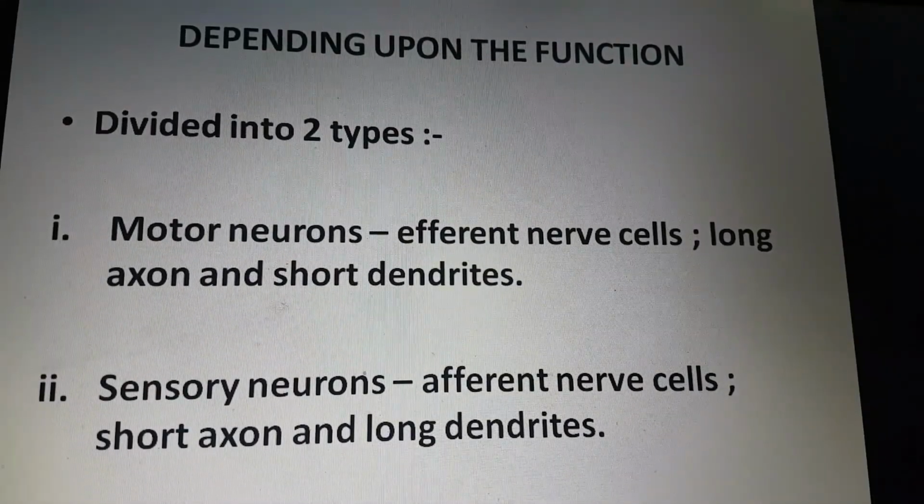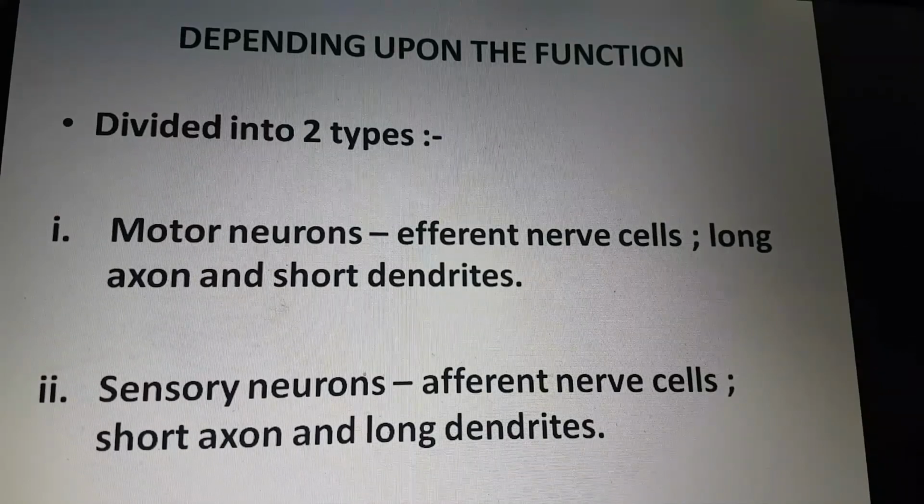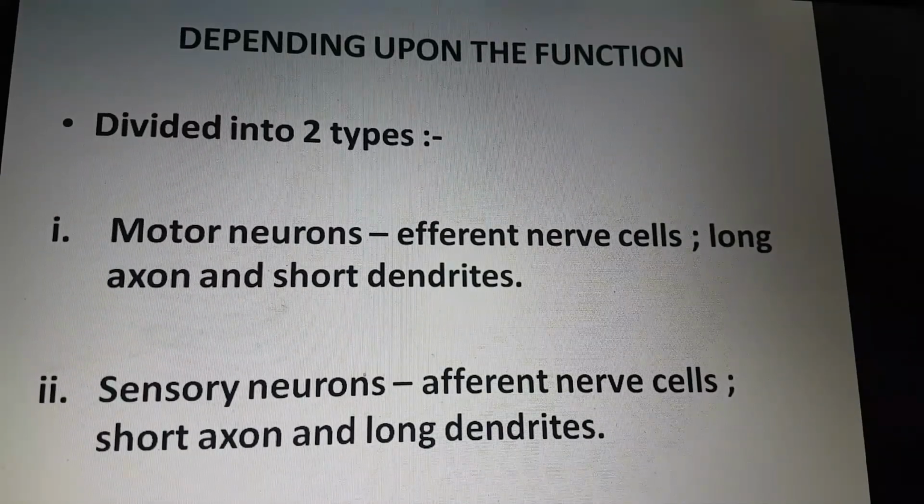Sensory neurons, which are also called afferent nerve cells, carry the sensory impulses from the periphery to the central nervous system. The sensory neurons have a short axon and long dendrites.